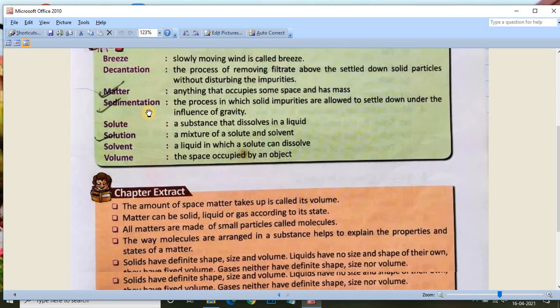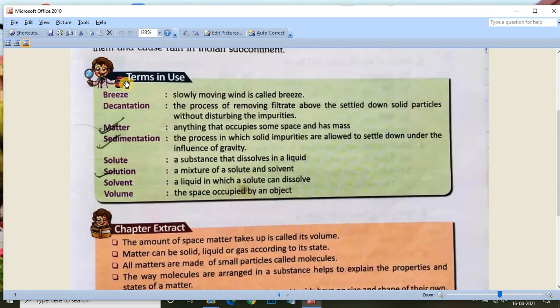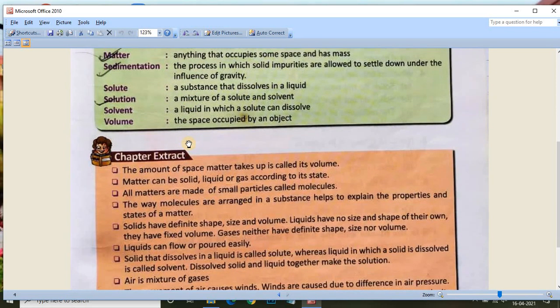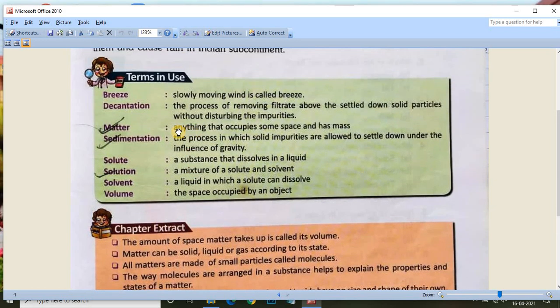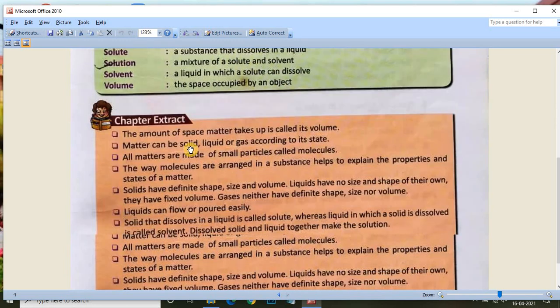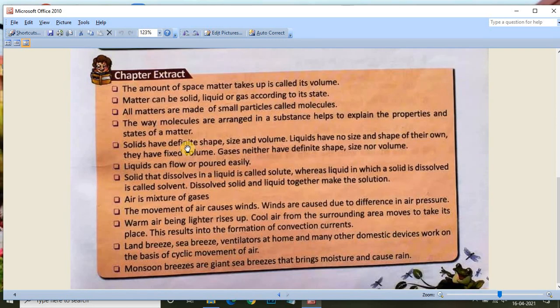Okay students, now you have to learn these terms, and in the next class I will give you question answers as well as book work. These are the chapter extract. You have to read all these things and learn these terms in use.